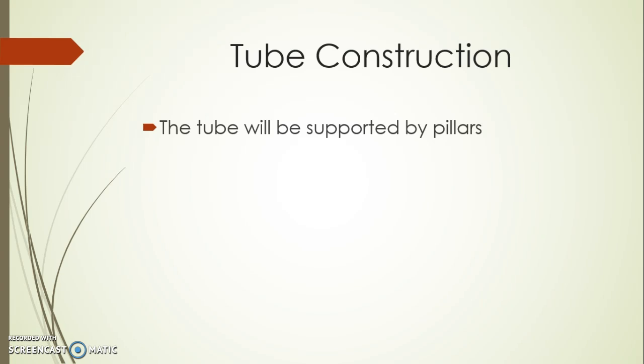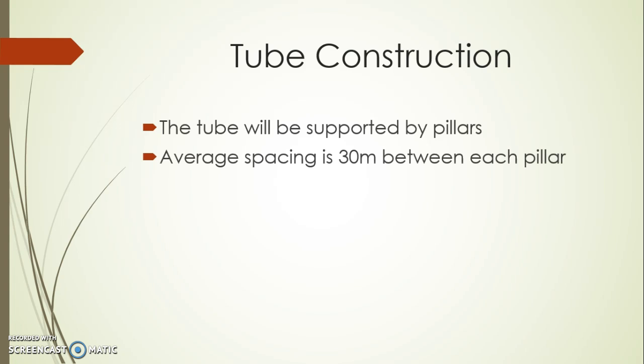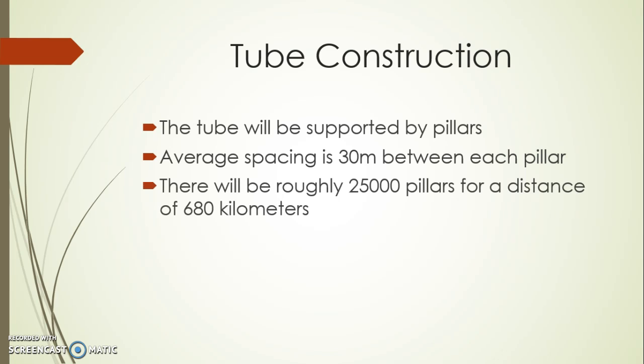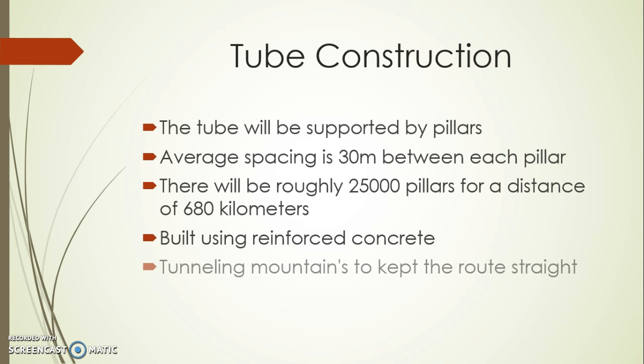Now we talk about the tube construction. The tube will be supported by pillars. Average spacing is 30 meters between each pillar. There will be roughly 25,000 pillars for a distance of 680 kilometers. The pillars are built using reinforced concrete, tunneling through mountains to keep the road straight.